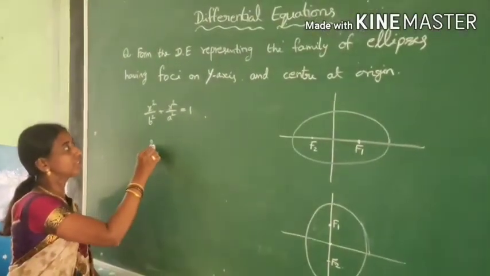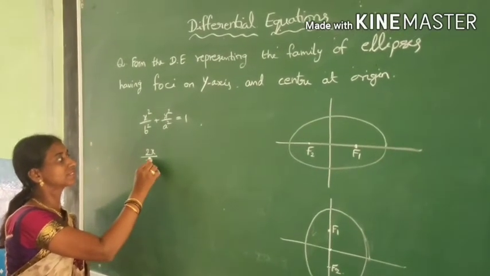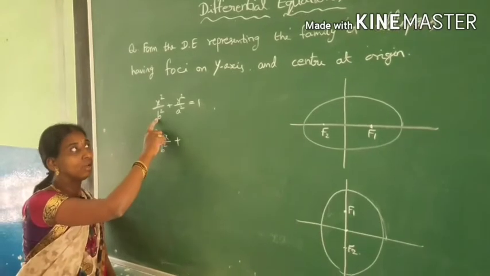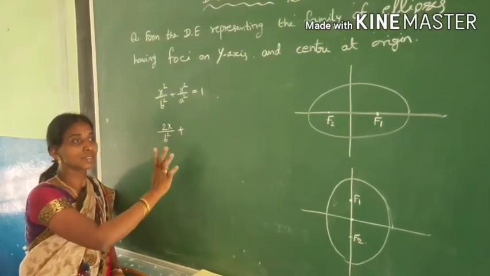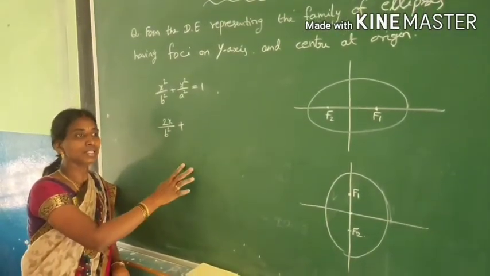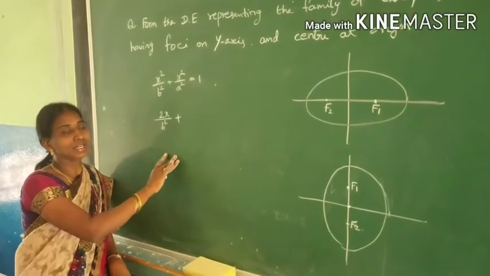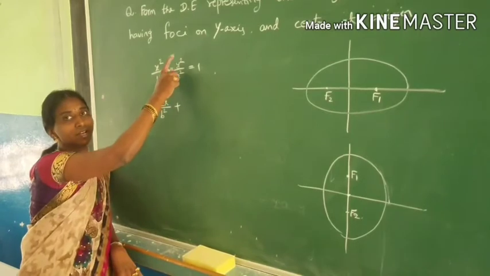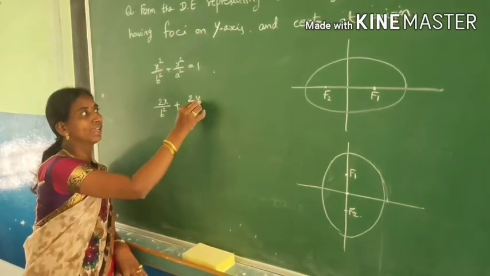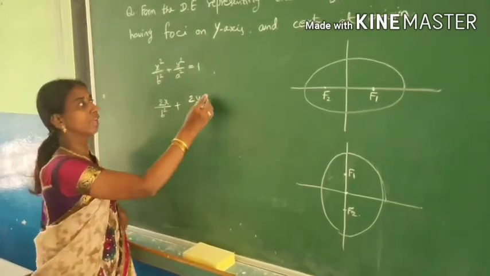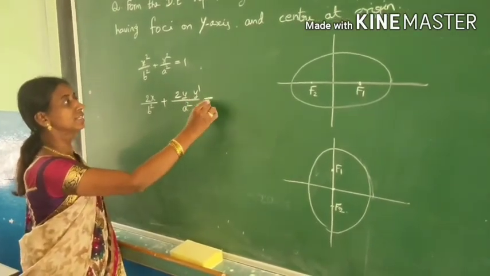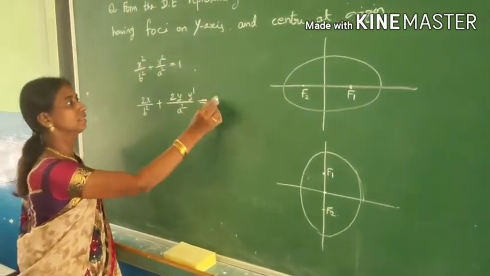Take the derivative of this: 2x by b square plus, with respect to x only. We are doing the derivative in all these cases with respect to x. If we do not mention, it means we are doing the derivative with respect to x only. Now the derivative of y square is 2y y dash by a square is equal to the derivative of 1, which is 0.